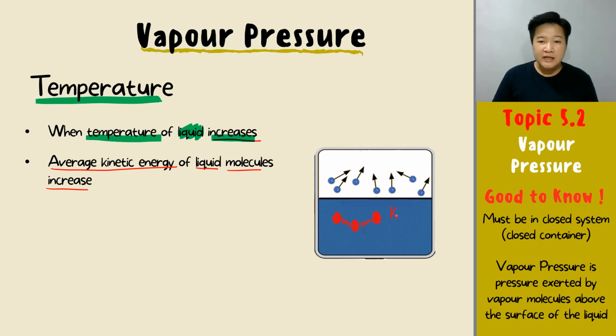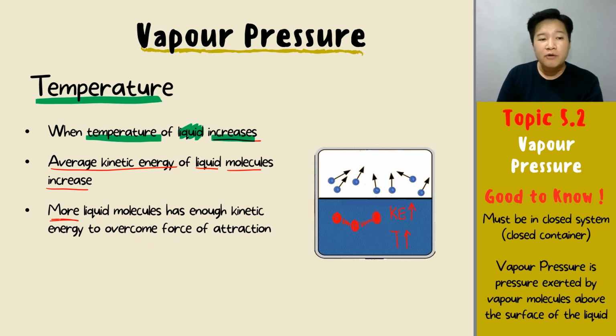Alright, so the kinetic energy of the liquid molecule increases because my temperature increases. Agree? And since the average kinetic energy of the liquid molecule increases, therefore, there will be more liquid molecules have enough kinetic energy to overcome the force of attraction. So, there will be a lot of molecules that will be able to overcome this force of attraction.